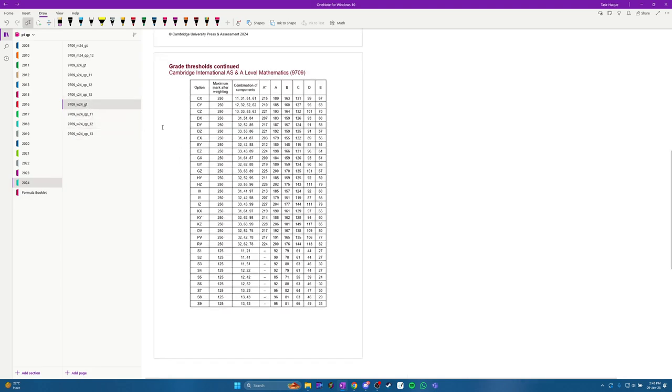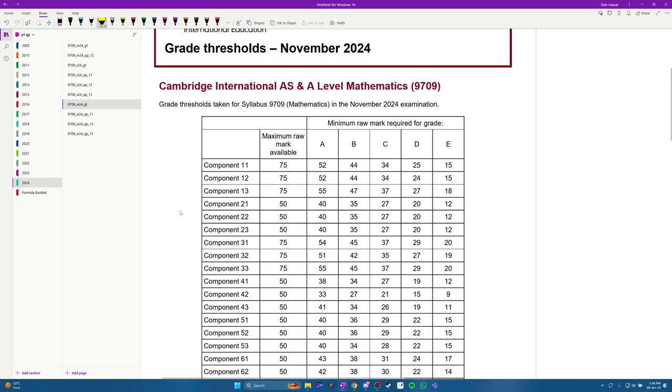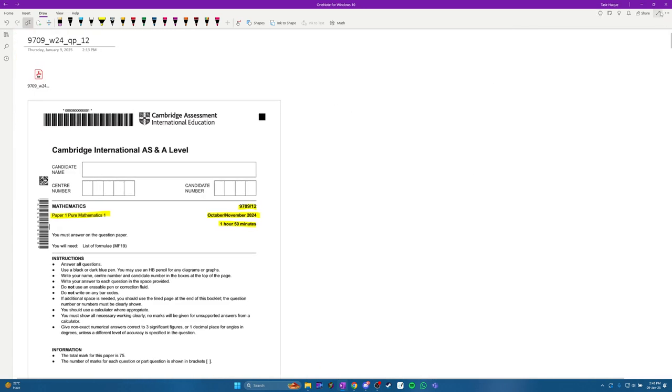Okay, so let's take a look at the threshold. We are actually solving this paper, component 1-2. So as you can see, A was at 52. It's a relatively difficult paper, right? A was at 52, B was at 44. So let's write that down.